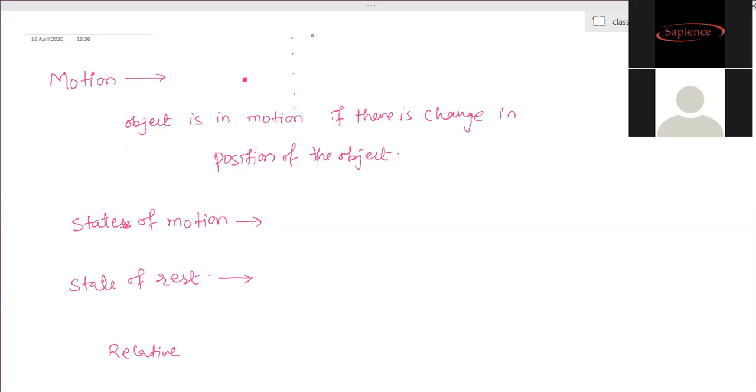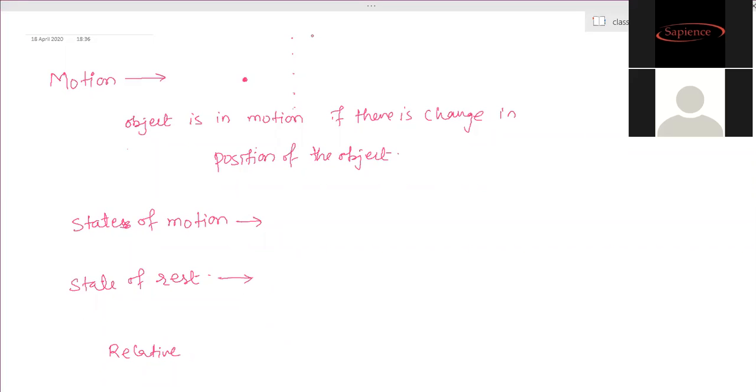With respect to any fixed object, if any person or object is not changing its position, then that object is said to be at rest. Is that clear?